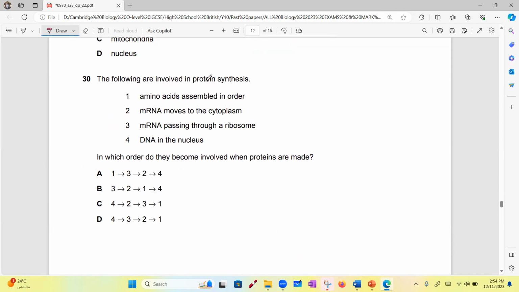The following are involved in protein synthesis. In which order do they become involved when proteins are made? Okay. D? C. No, not D. C. The DNA is in the nucleus, and then the messenger RNA will move to the cytoplasm, and then it will pass through a ribosome. And the last thing, the amino acids will be assembled in order. So it is C.